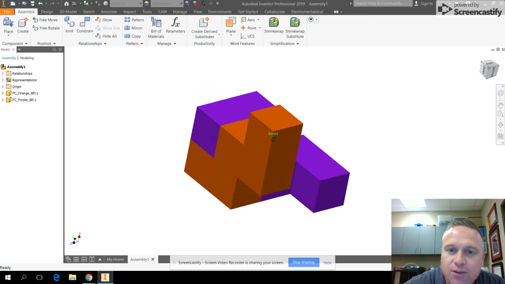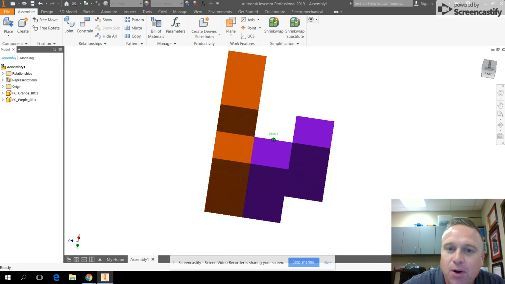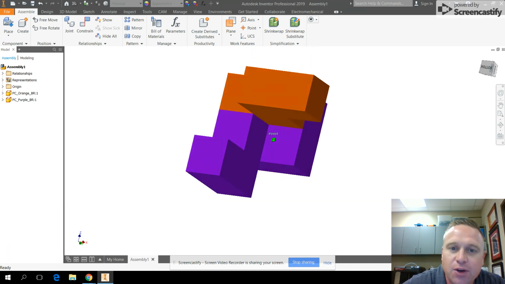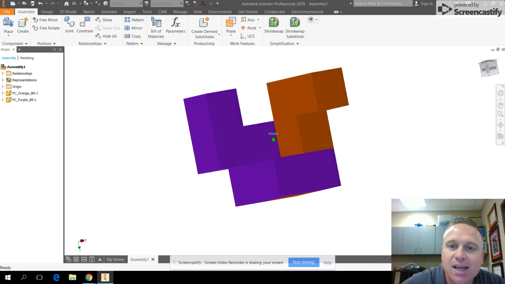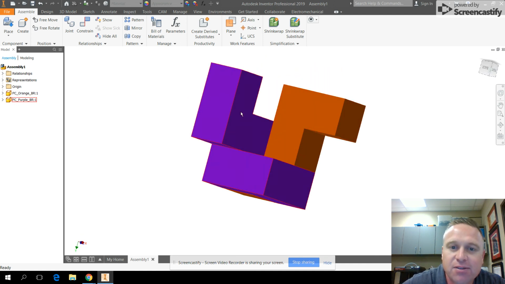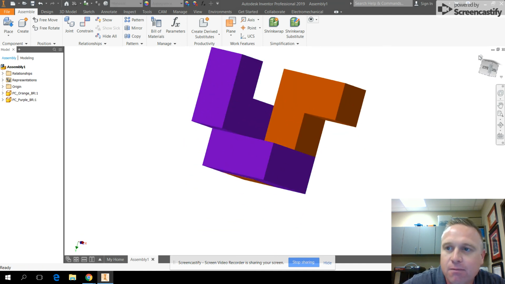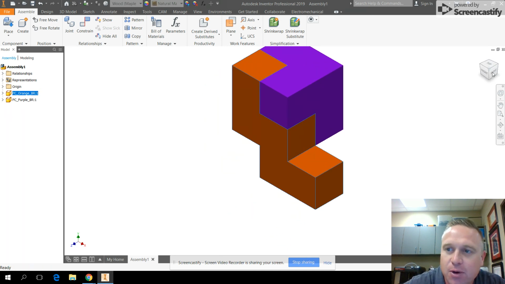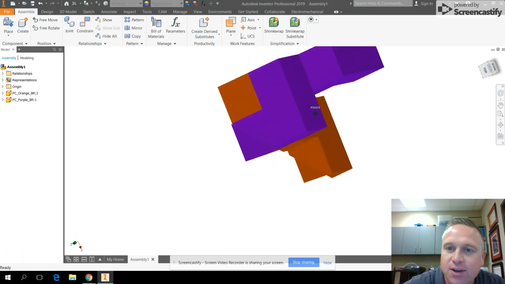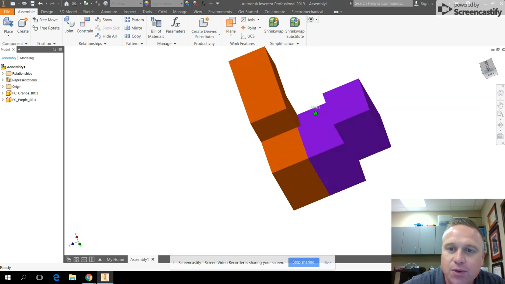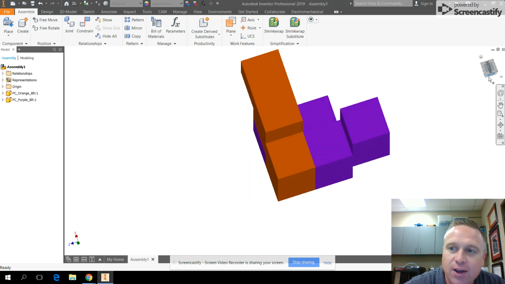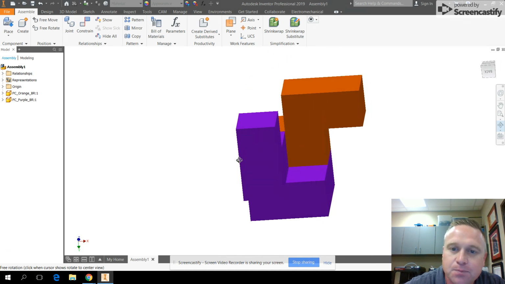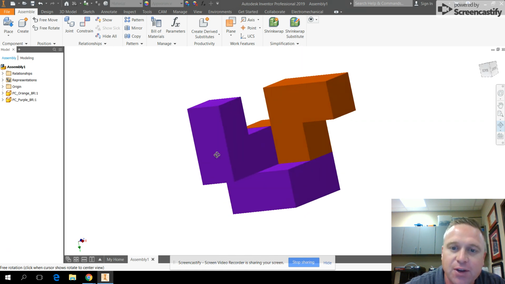All right. And so once you have two of your parts put together, you can go ahead and start adding in the other parts that you have for your project. Again, you can use the view cube over here to kind of pan around and see what you need to. And you'll take all 5 of your parts, assemble them together, and you'll have your finished assembly file.